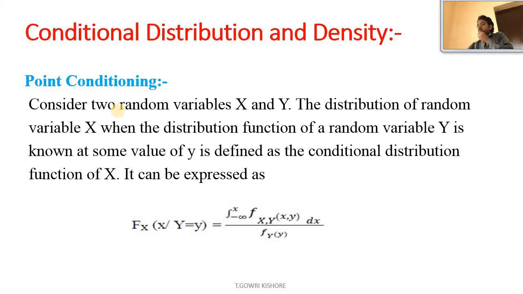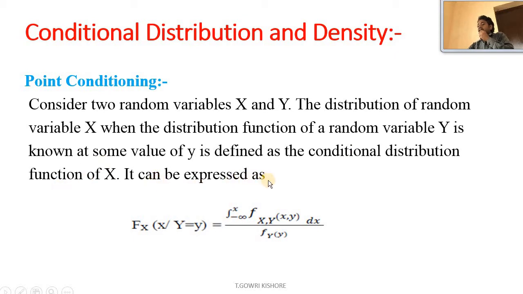So we have two random variables, x and y, and the distribution of random variable x when the distribution function of random variable y is known. So the random variable y is known at some value of y is defined as the conditional distribution function of x. So here, the distribution of random variable x when the distribution function of random variable y is known at some value of y is defined as the conditional distribution function of x.